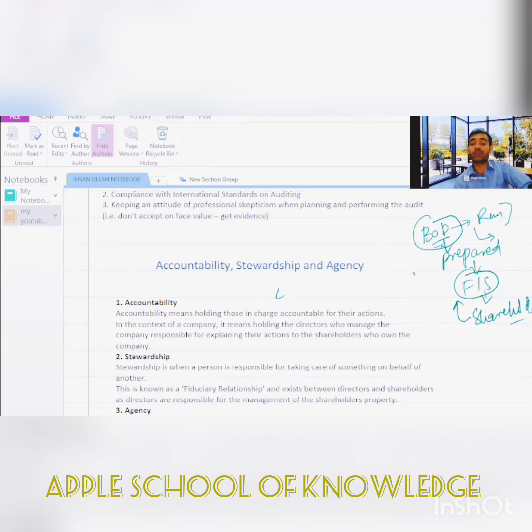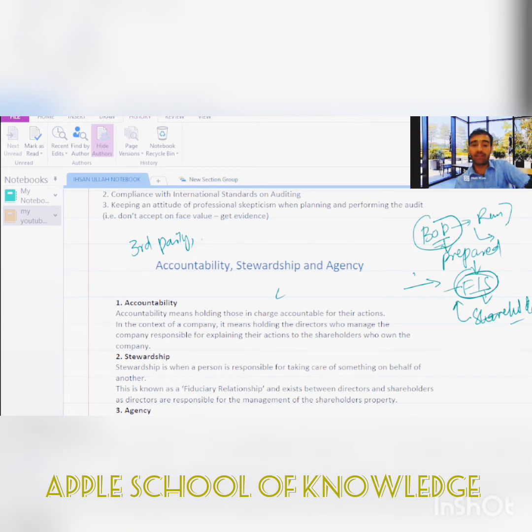So for that purpose, the shareholders want to rely on this document. So they want to hire someone who will review, check, or audit these financial statements and give an opinion on them, that these financial statements are okay in all material respects. So they have to put their opinion there. For that purpose, the shareholders hire a person, and that person should be a third party. Clear? Those people should be a third party who will check these financial statements.